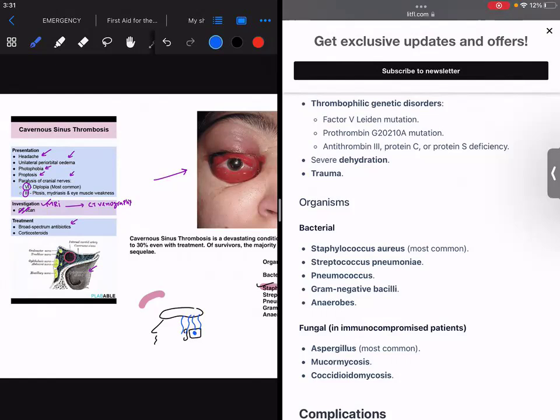There will be chemosis, there will be bilateral proptosis, and you have to remember that the investigation is done by MRI. If not available, you can go for CT venography. Treatment is broad spectrum antibiotics. Okay, the other option is heparin, followed by surgery if it's not treatable with the other two.